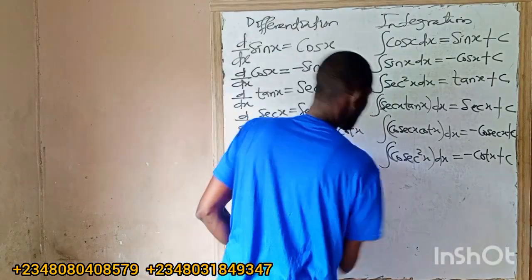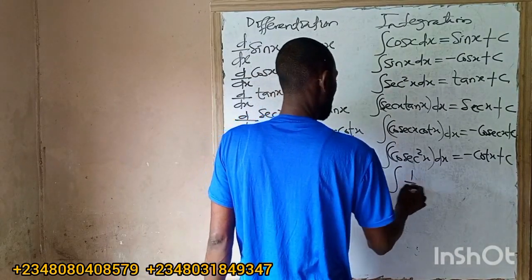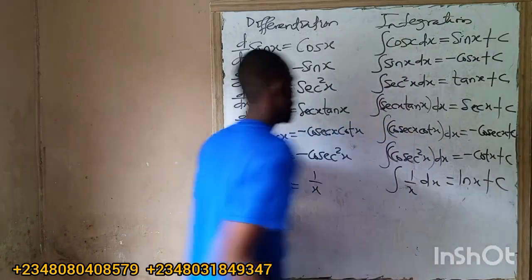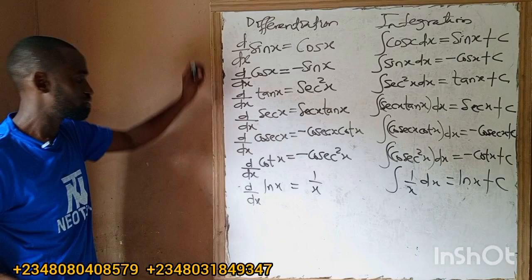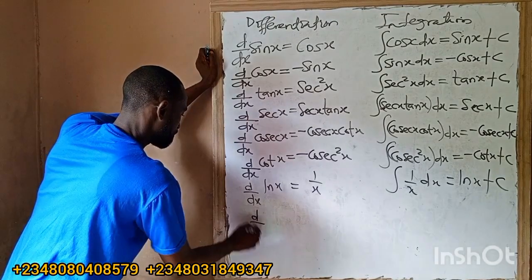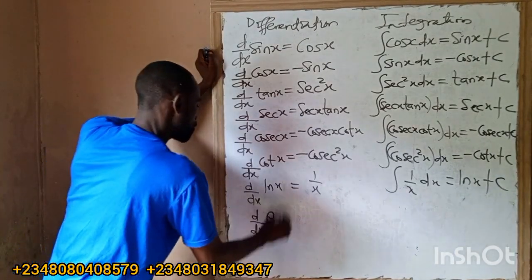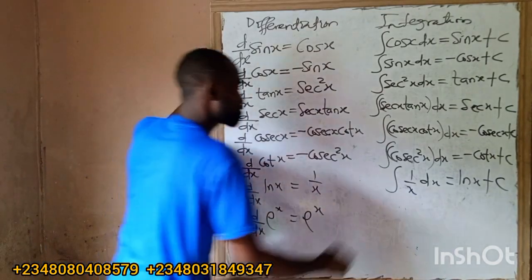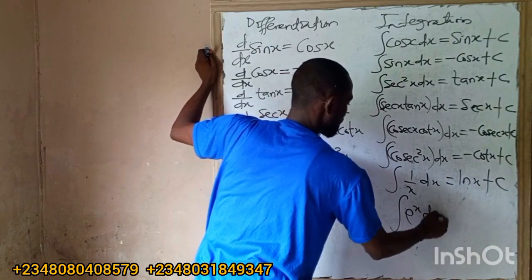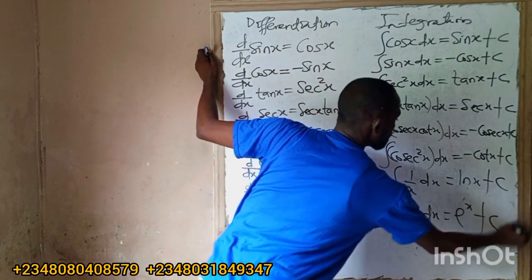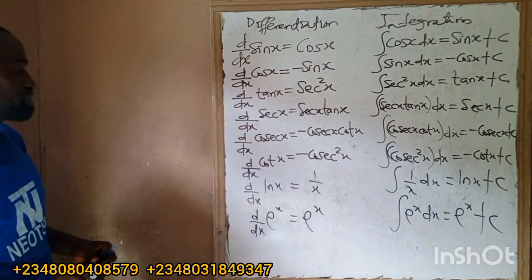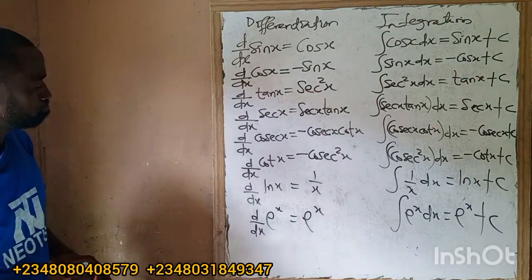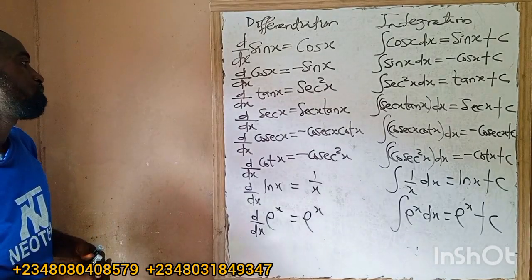But if I'm asked to integrate 1 over x dx, it will be ln x plus c. Please be mindful of what I'm writing. If I'm asked to differentiate e raised to power x, our answer will be e raised to power x. So if I'm asked to integrate e raised to power x dx, I'll have e raised to power x plus c. So that is that. Any other thing? I think we are good like this.